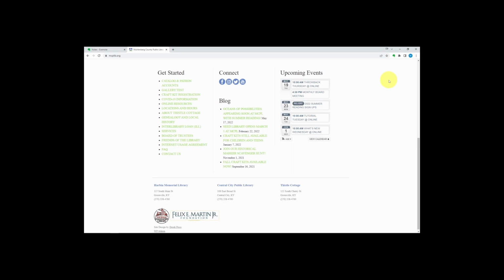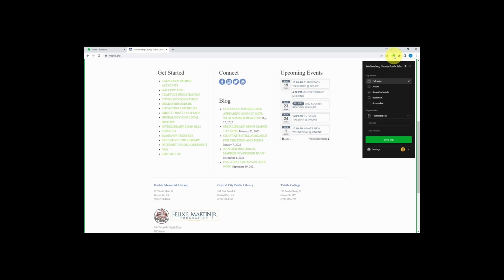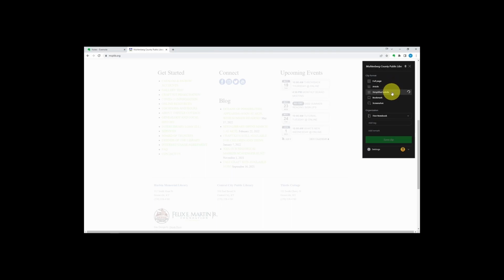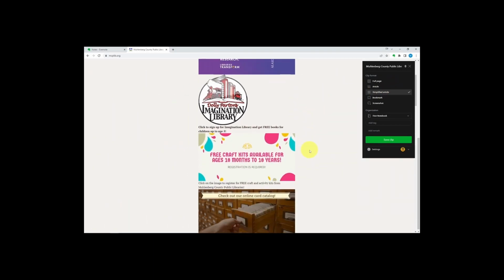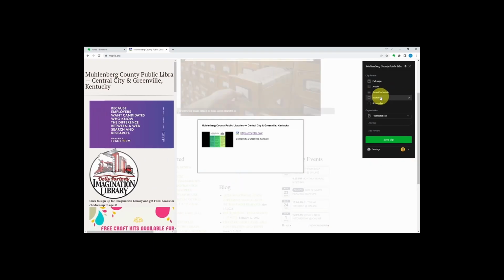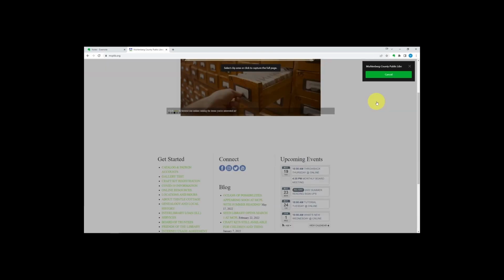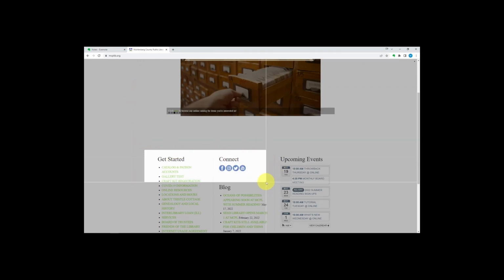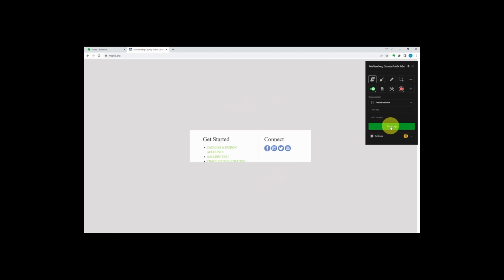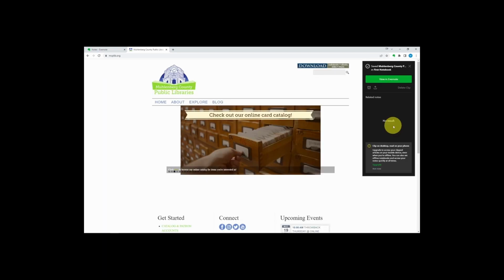When you find something from the web that you'd like to keep, click the Web Clipper extension, and you can choose full page, article, simplified, which will make it in a much neater format, make it just a bookmark, or a screenshot where you get to pick and choose the portion of the page you want. Then click Save. This is another handy tool that separates Evernote from other note-taking apps.